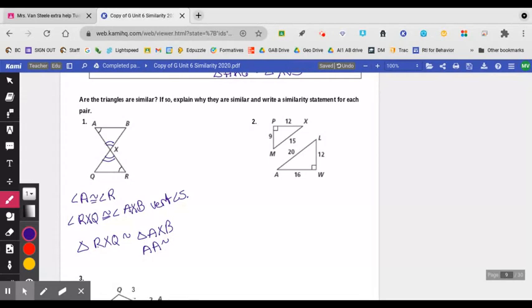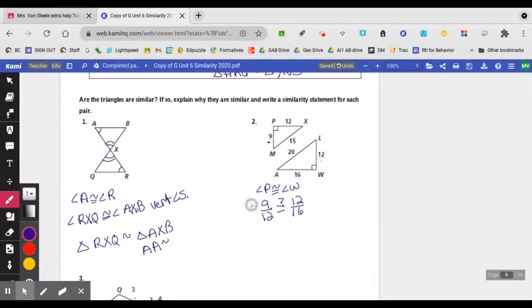Number 2, here I'm going to check for proportional sides. Although I do know one angle, so I really only need to check the sides next to that angle, because I have angle P is congruent to angle W. They're both right angles. So then 9 is the smallest of the two. So is 9 over 12, which is the smallest, equal to 12 over 16? That's my question. So again, I can check that by cross multiplying or by reducing the fractions.